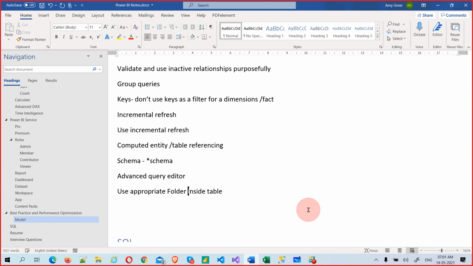So you should use a proper name, okay? Group means then again we will go to Power Query groups. So this is one of the best practices. Something like that you will come to know one by one. This is a model practice. This is also a model practice. That is the reason it's under model.